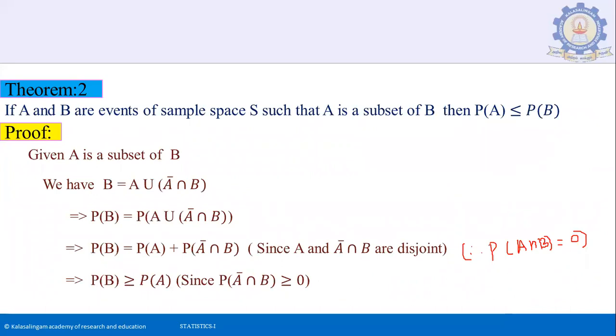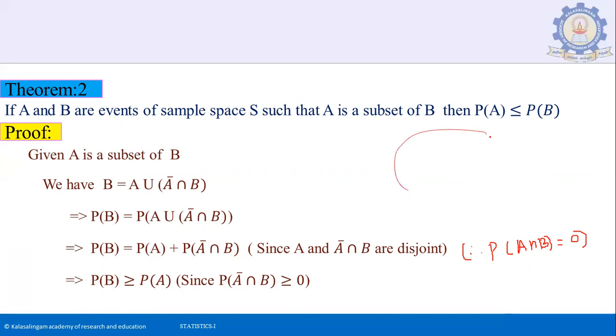Theorem 2. If A and B are events of the sample space S such that A is a subset of B, then P of A is less than or equal to P of B. So our A is a subset of B.